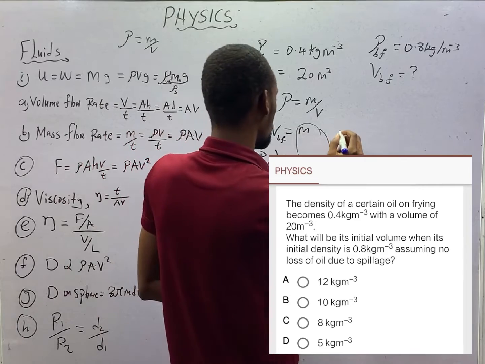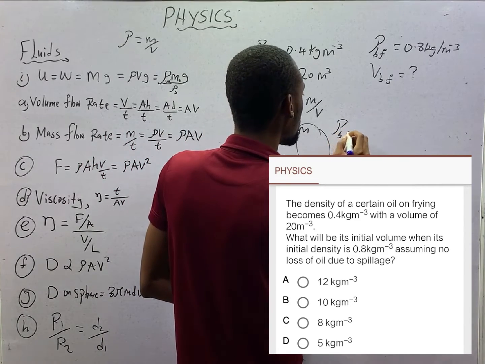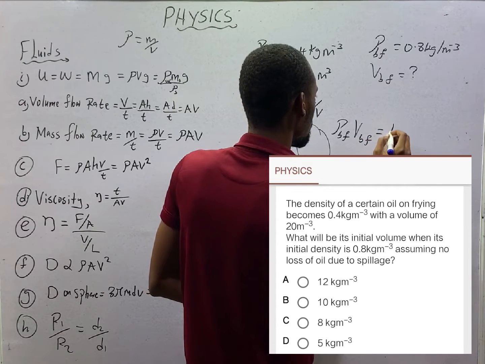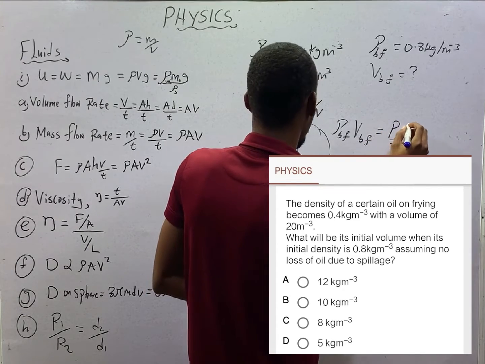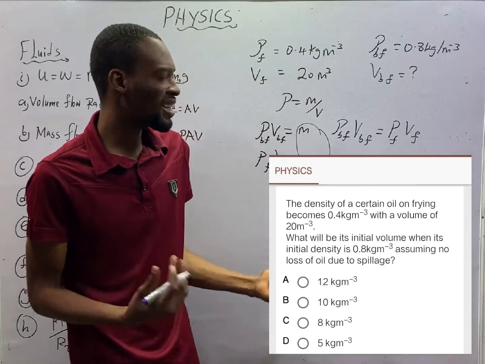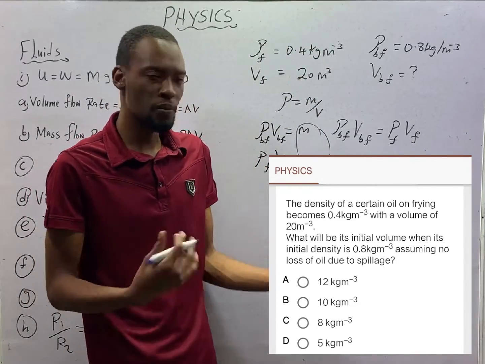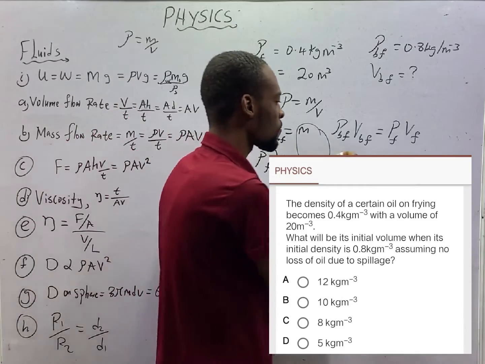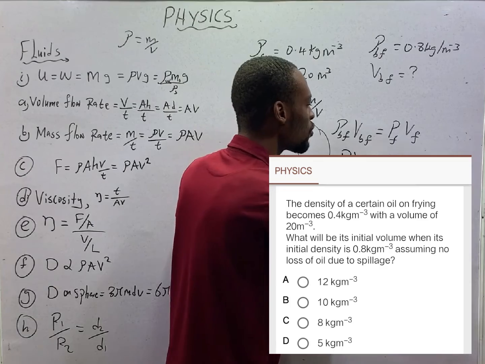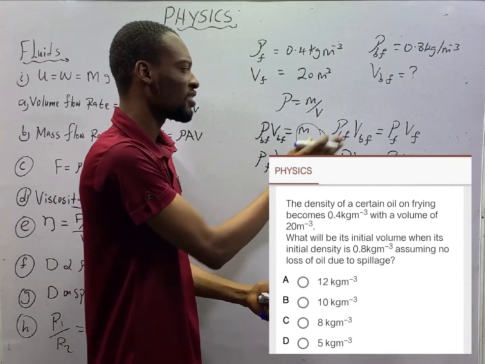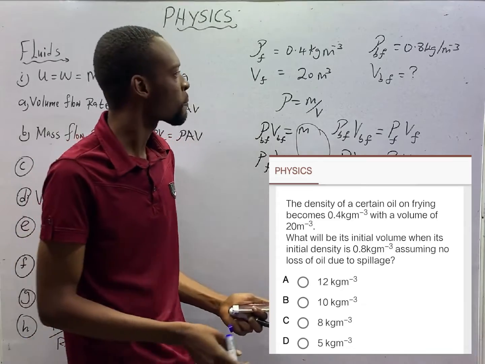So rho BF times VBF is equal to rho F times VF. All this I am doing, they are just grammar. If you are given the same object and you are comparing volume and density, you simply say that rho 1 V1 is equal to rho 2 V2. Simple. This is before frying, that is after frying.